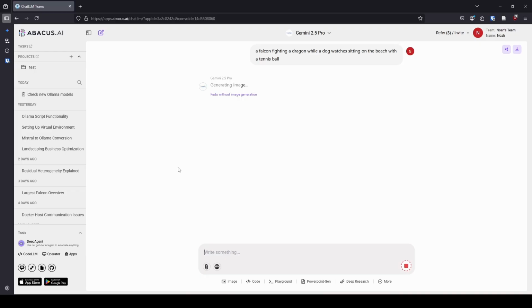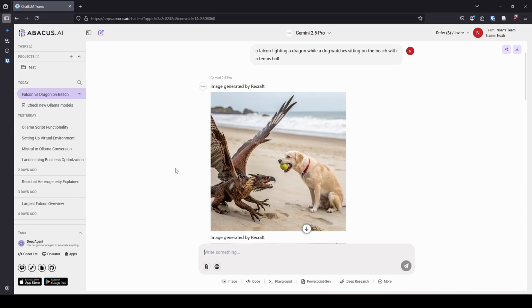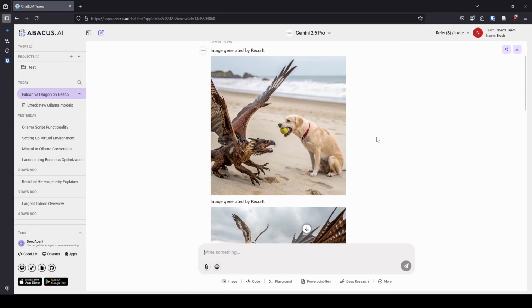So the image generation, I really like the variety of models that they have available because each one does a different type of image and they do different things well. So I have a lot of fun with this. Oh, look, and we're already done. Okay, so we have a really interesting bird. It's got like the wing color of a Harris's hawk and the face of a hawk mixed with a dragon and a dog that looks a little bit unsettled, but I think if that thing was standing in front of me, I'd look a little bit unsettled too.